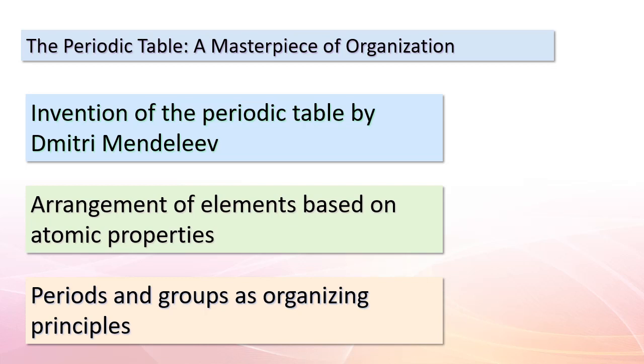Periods represent horizontal rows and groups form vertical columns. Elements within a group share similar properties, while those in a period showcase trends in atomic properties. The periodic table serves as our guide, revealing patterns that help us predict and comprehend the behavior of elements. It's a testament to human ingenuity and our pursuit of unraveling the mysteries of the natural world.